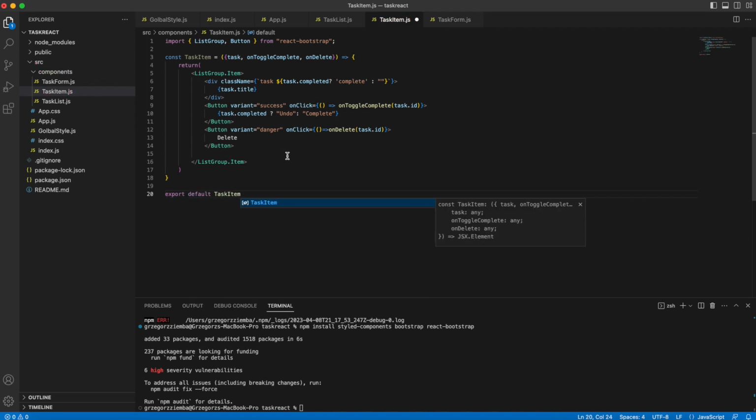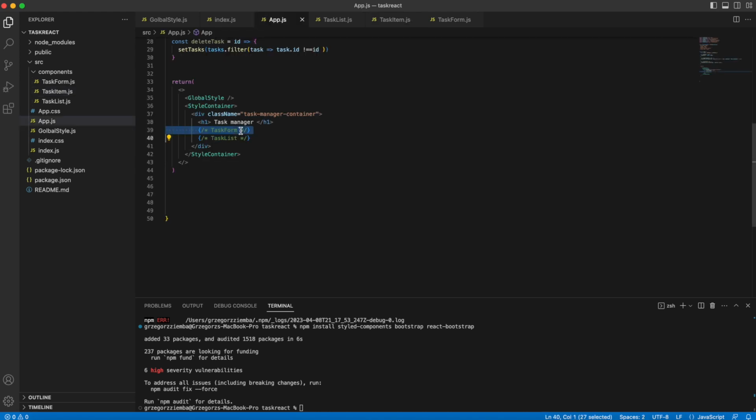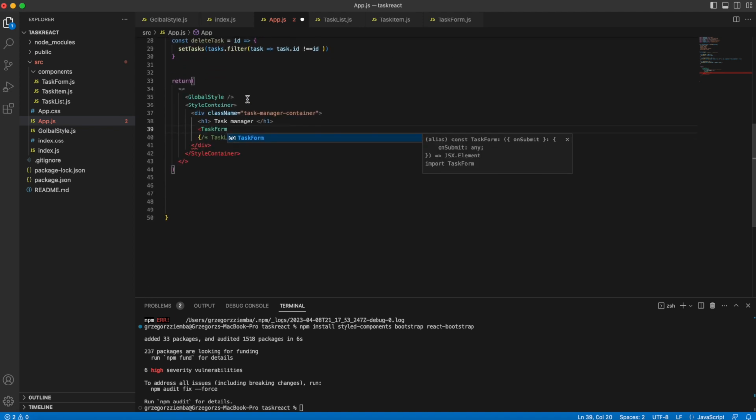And the last thing that we need is export default task item. And right now you will think, okay, that's enough. No, because we have to do something more. We have to go to our app.js, and right there we have to complete our task form and task list components. Beside our task form, we have to create a task form as our component that we just got from components, and on submit we'll only handle a task.